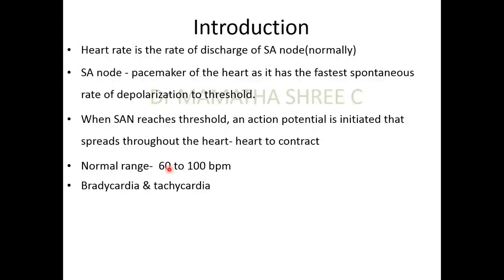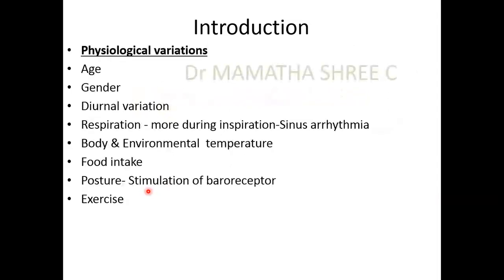So if the SA node is the one which is providing the heart rate, then the normal range would be 60 to 100 beats per minute. Of course, when AV node is pacing, it would be lesser. Likewise, when the Purkinje fibers and the ventricles take over their autorhythmicity, the heart rate goes on decreasing. But at the sinoatrial rhythm, the normal range is 60 to 100 beats per minute. The increase or the decrease in heart rate is called tachycardia and bradycardia, and these can be either physiological or pathological.